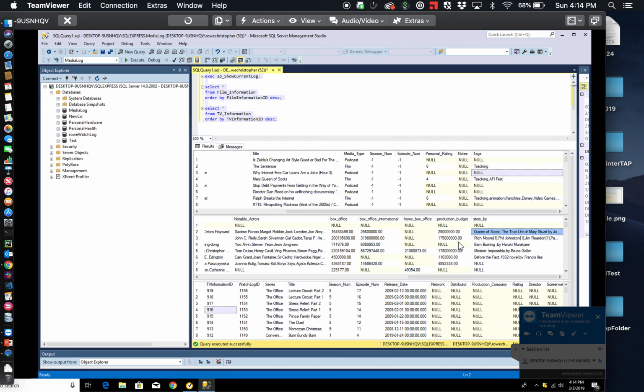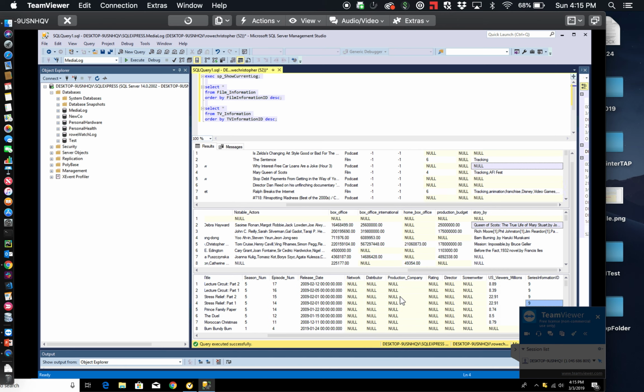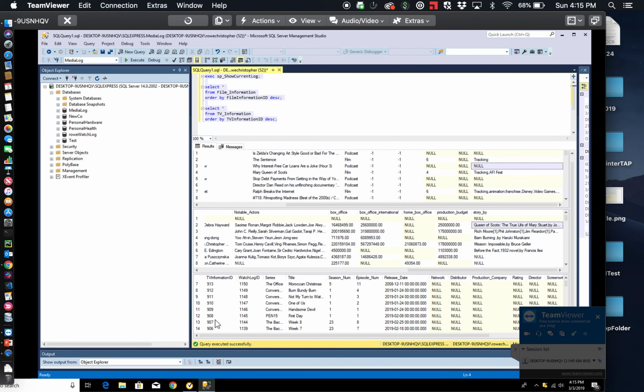So I plan to use that. And then the TV information table has a similar kind of specific information for TV shows. The key value that I think I could use here is the US viewers in millions, so the TV ratings. So that's just a brief overview of the project and the data source that I will use.